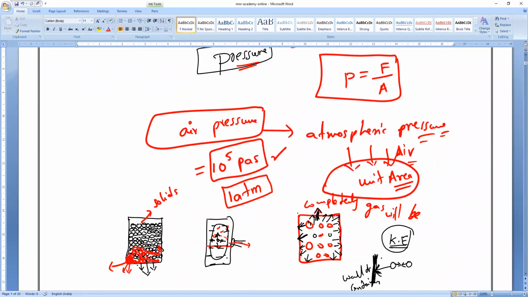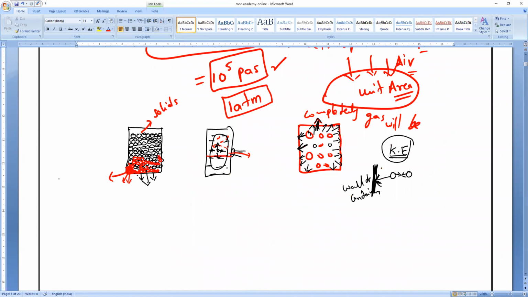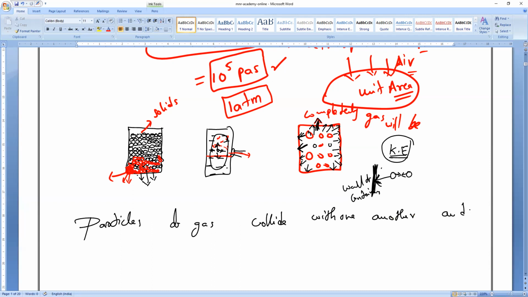So please write: particles of gas collide with one another and with the wall of the container to exert force.